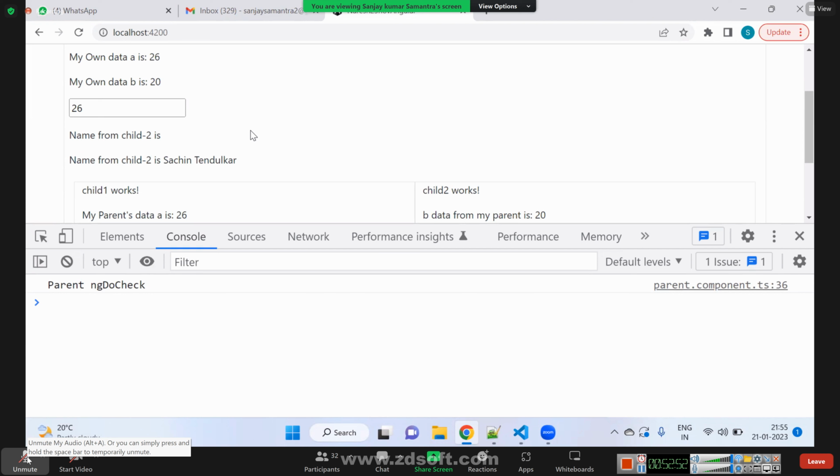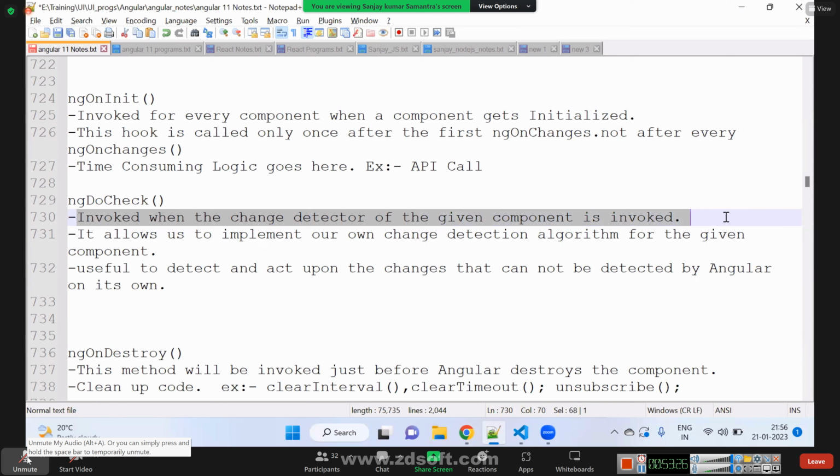So, what is ngDoCheck? It is invoked when the change detector of the given component is invoked. If the change detector gets invoked, this lifecycle hook will be invoked. It allows us to implement our own change detection algorithm.